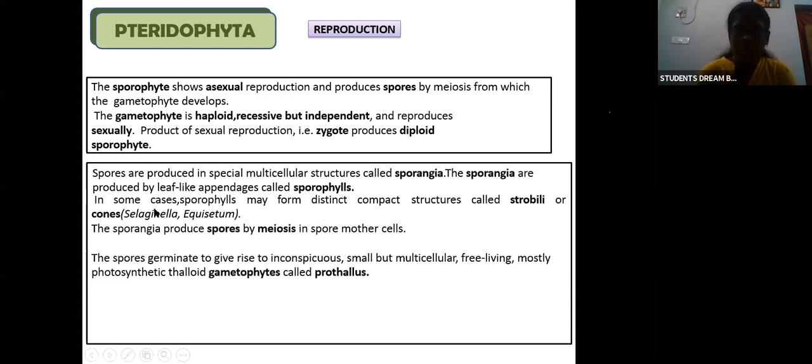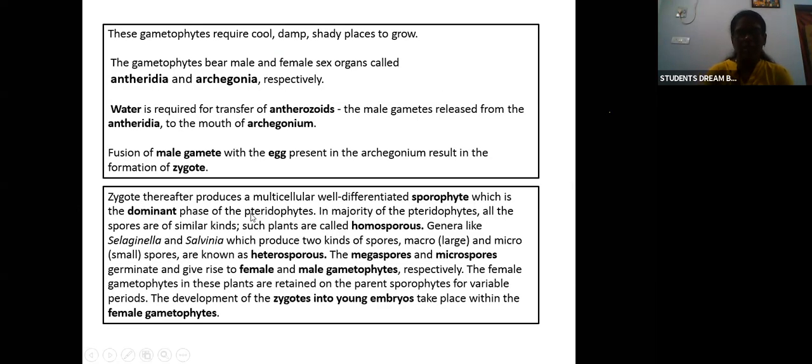In Selaginella and Equisetum, we call them strobili or cones. The sporangia produce spores by meiosis in the spore mother cell. The spore will germinate and give rise to small but multicellular, free-living, mostly photosynthetic thalloid gametophytes called prothallus. So these gametophytes are known as prothallus. The stage before the thallus is known as the prothallus stage. That is produced here. So this is about the life cycle in pteridophyta.